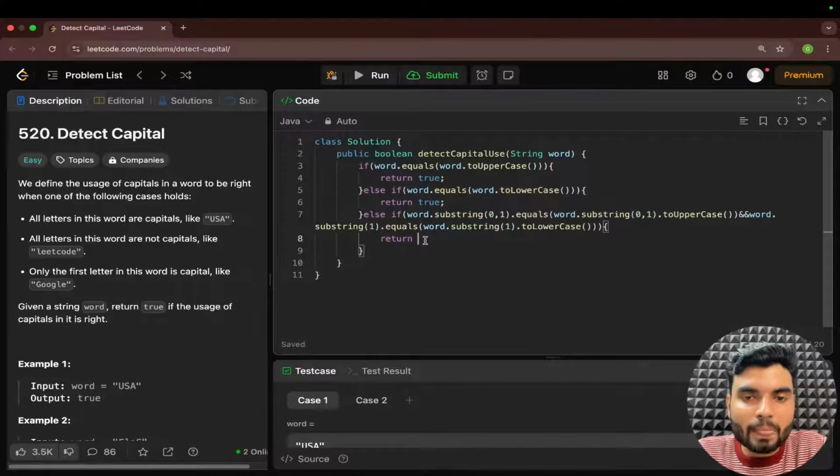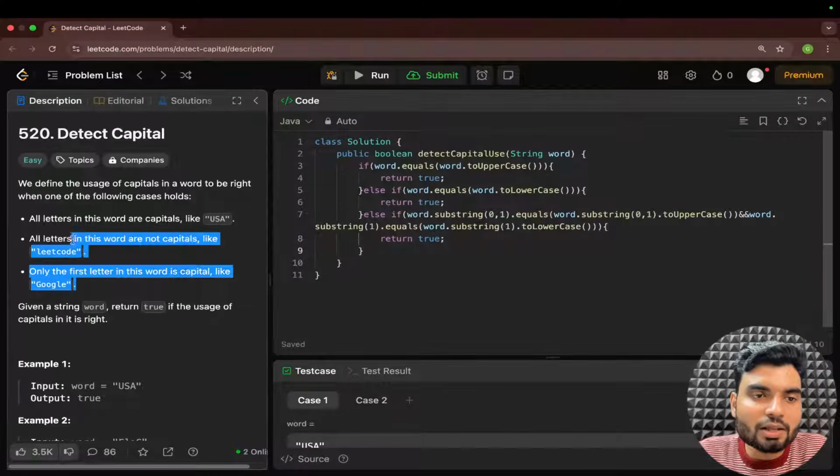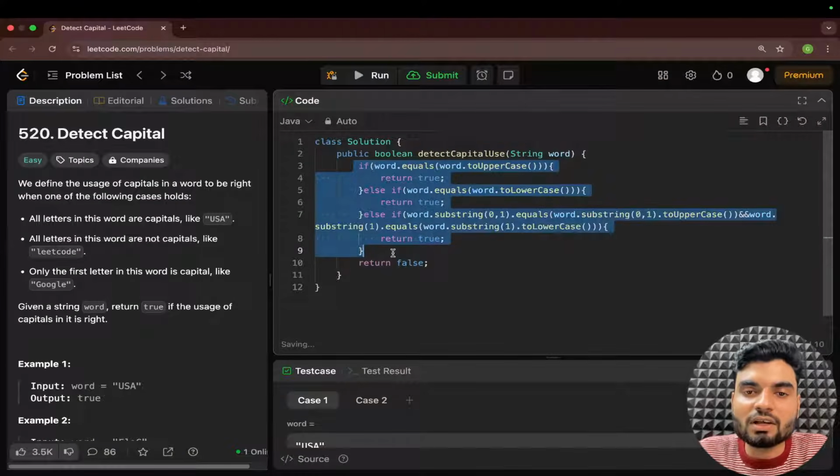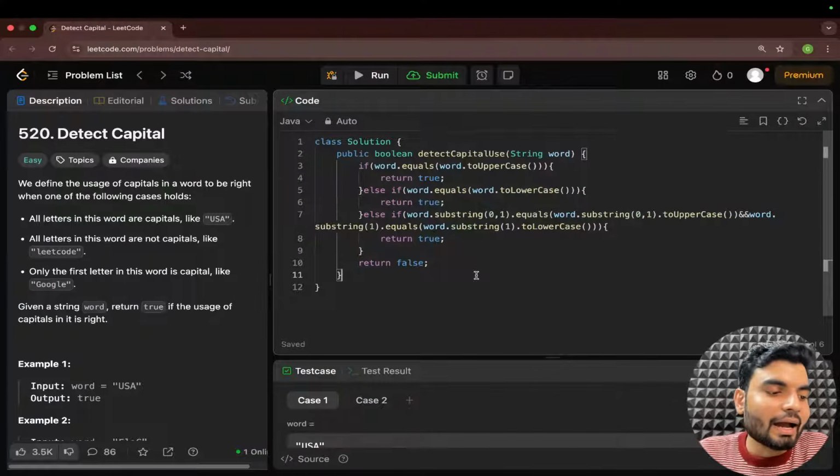So now here we return true, which means the first character is capital and the remaining is smaller, which we are checking. So we have checked all three conditions. If they are true, we'll give true. Otherwise, at the end, that will become false. If all of them are not true, then at the end I will say this is false.